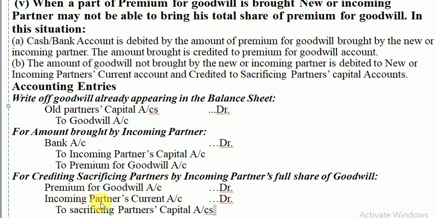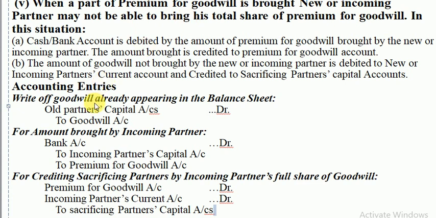So new partner's current account debit to sacrificing partners' capital account, being premium brought in cash and not brought debited to new partner's current account. So here is the combination of case 2 and case number 6 which we have discussed, which comes together here when a part of premium for goodwill is brought and the remaining is not brought in cash.